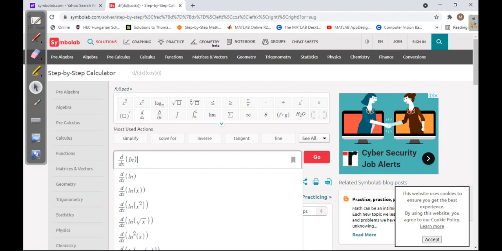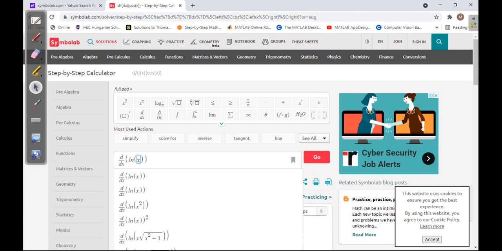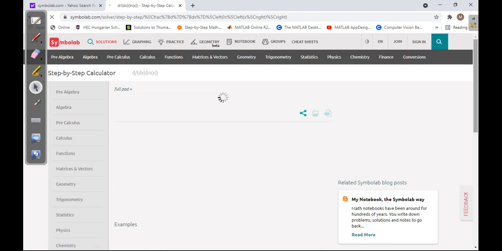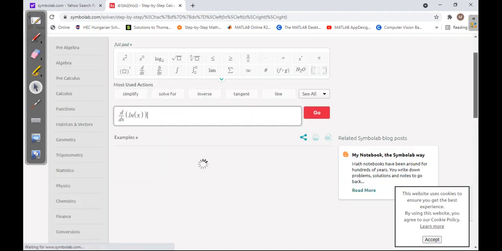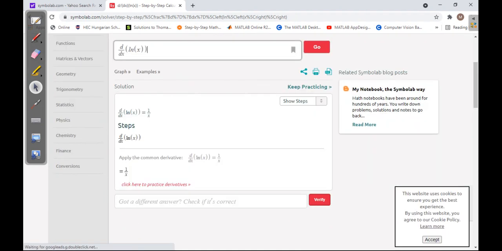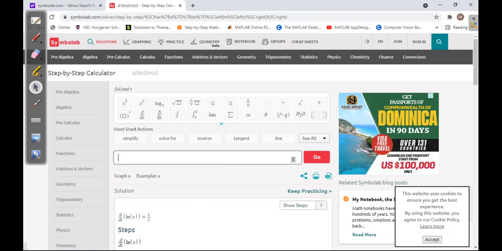Let's see what will happen. Everyone knows 1 by x, so it gives us 1 by x. You can try any one, you will get a satisfactory result from it.